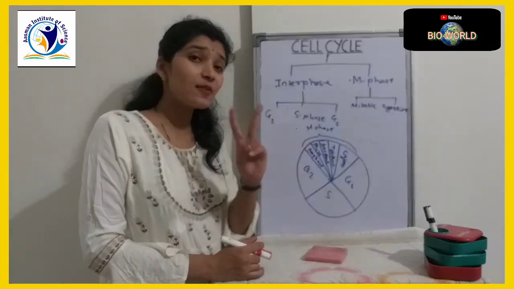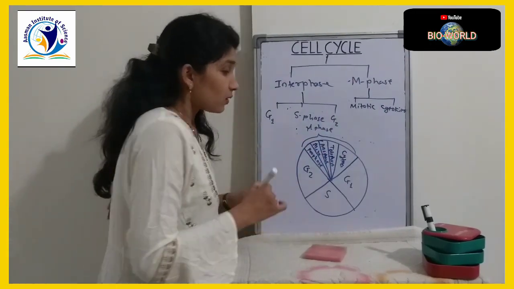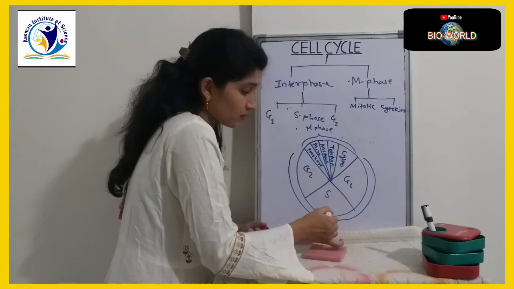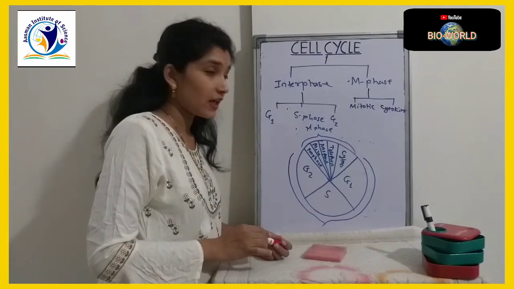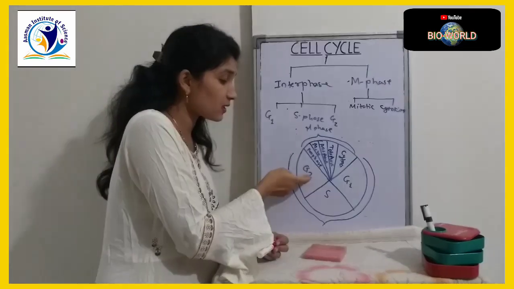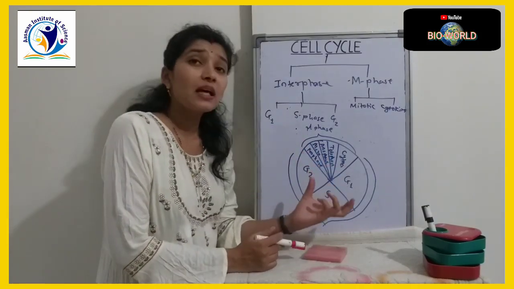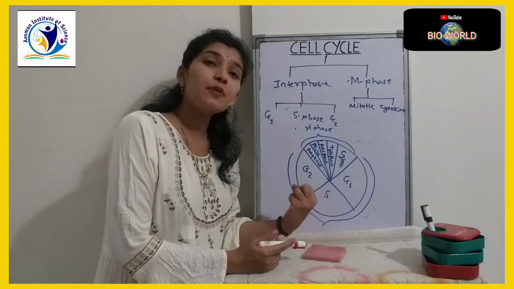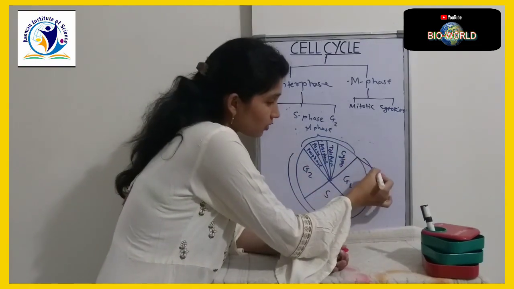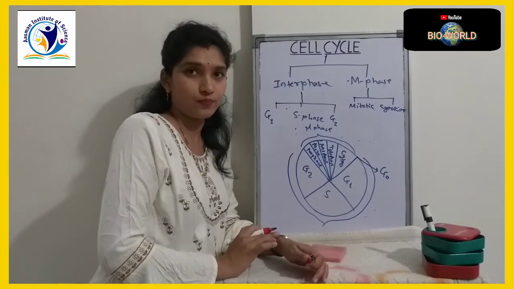The cell cycle is divided into two phases, that is interphase and M phase. Now this is M phase and these are interphase. Interphase is divided into three phases, that is G1 phase, S phase and G2 phase. As discussed earlier, in interphase the cell prepares itself to undergo division. And there is one more stage, which we call the G0 phase or quiescent stage.